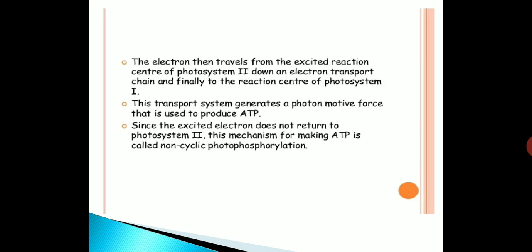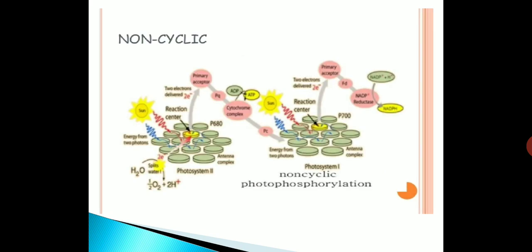The electron then travels from the excited reaction center of photosystem II down the electron transport chain and finally to the reaction center of photosystem I. This transport system generates a proton motive force that is used to produce ATP. Since the excited electron does not return to photosystem II, this mechanism for making ATP is called non-cyclic photophosphorylation. Here non-cyclic photophosphorylation is shown in the form of this diagram.